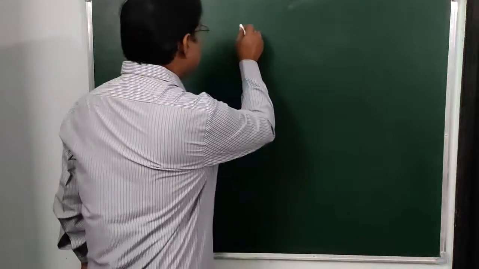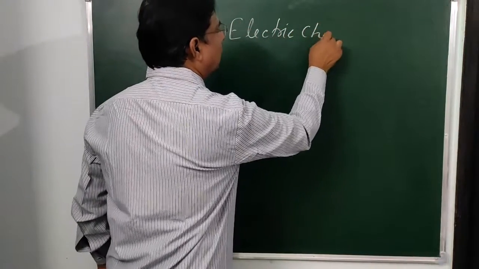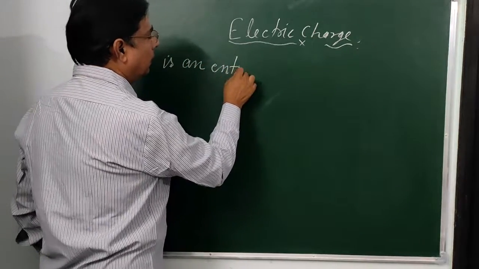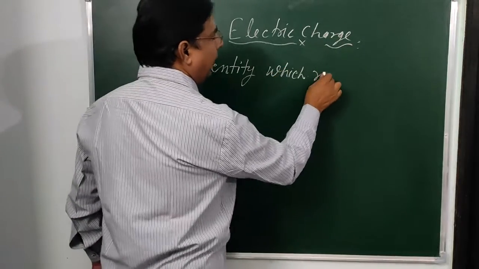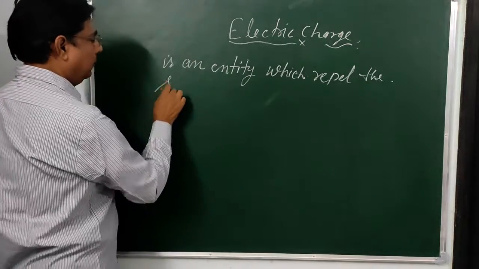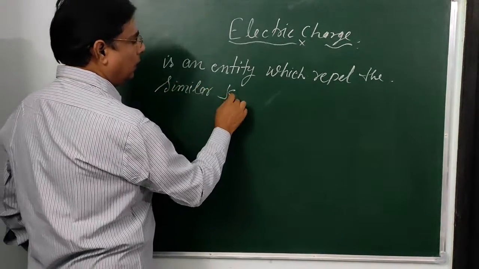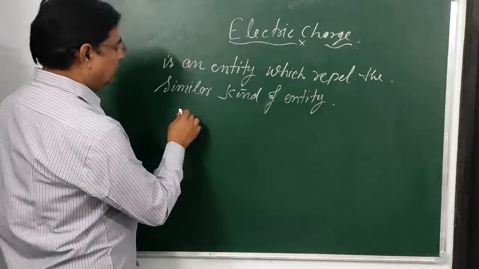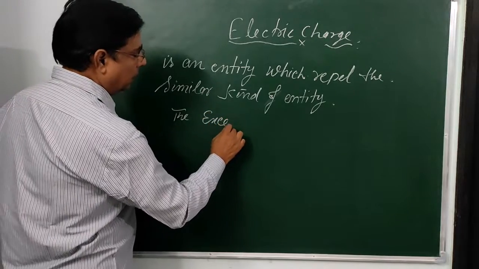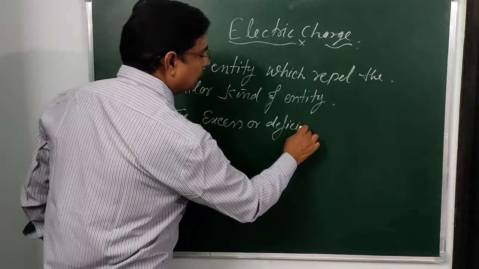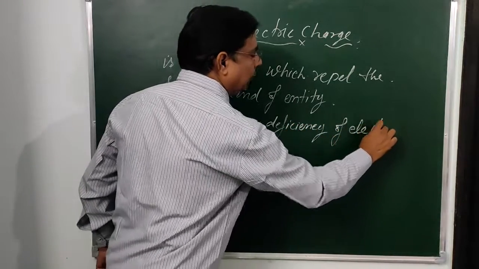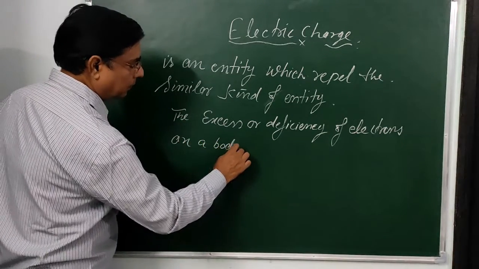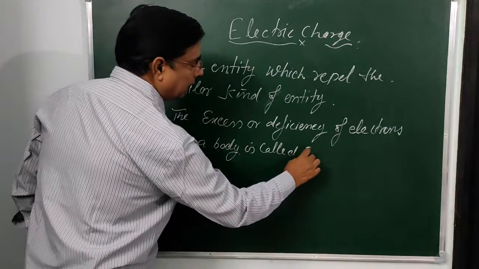So here the electric charge is an entity which repels the similar kind of entity, or we can also define it as the excess or deficiency of electrons on a body, which is called electric charge.